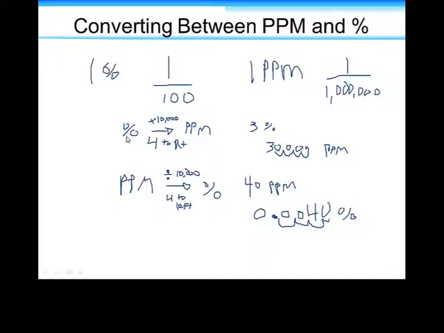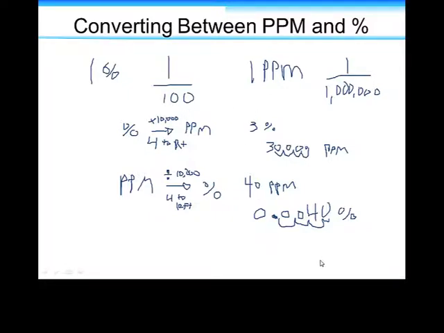So it's easy as that. Multiply by 10,000 when you're converting percent to ppm. If you have 10% of something and you want to express it in parts per million, you're going to have a lot of that thing in that system. But going from ppm to percent, if you only have a few ppm, say 5 parts per million, to get an equivalent percentage it's got to be a very, very small fraction. You can think of percent as parts per 100.